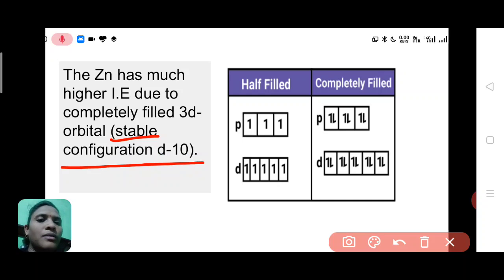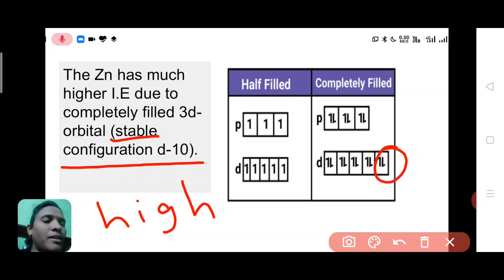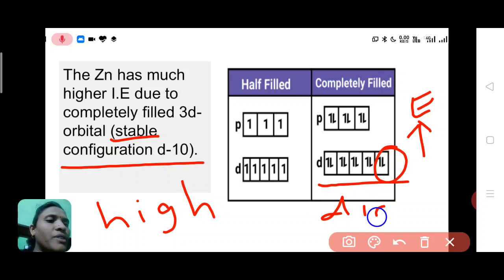So to break this stable configuration, zinc atom requires a high amount of energy. If we want to remove one electron from here, we require a very high amount of energy, because all the electrons are paired in this D10 configuration.